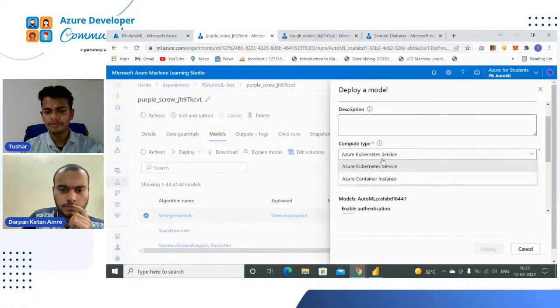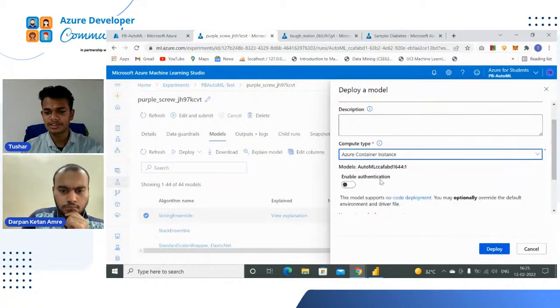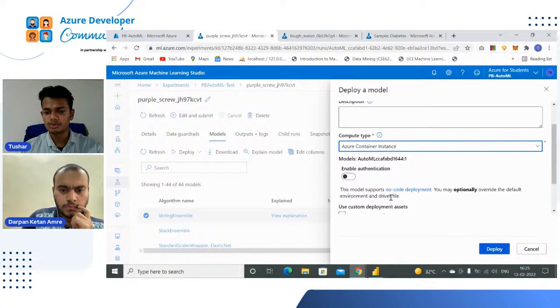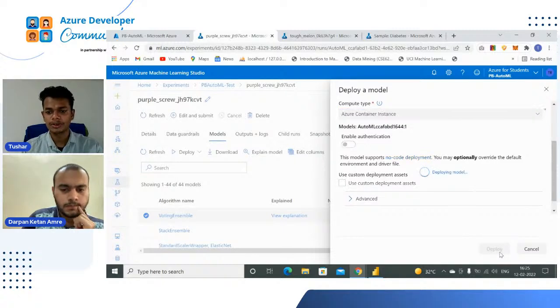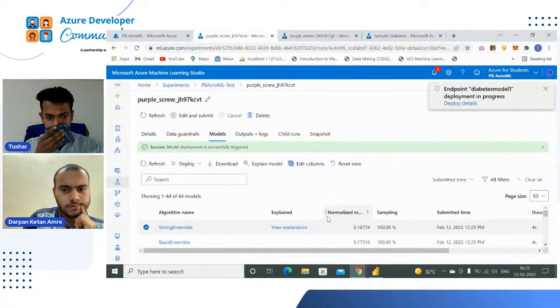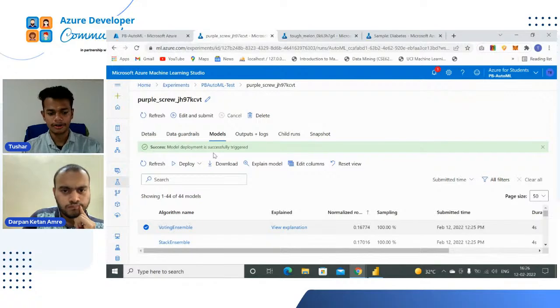In compute type, we have Azure Container Instance. Click on that, and see this model supports no-code deployment, so you may optionally override the default environment and driver file. Just click on deploy. It will take some time for deployment. See, we got a success message that model deployment is successfully triggered.